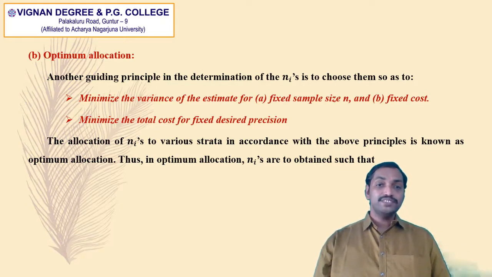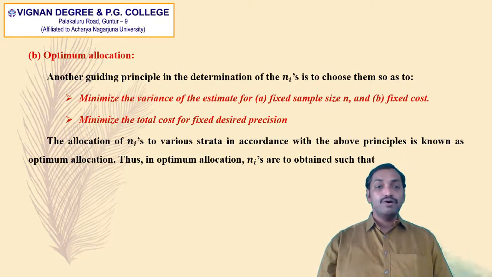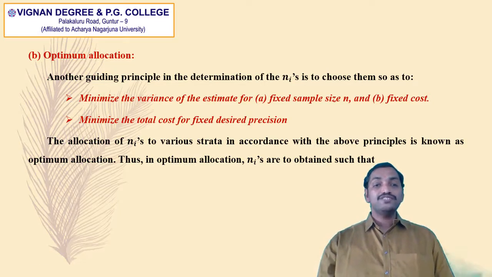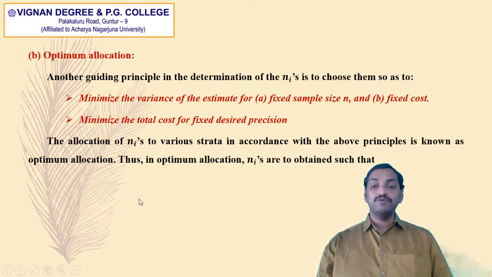So in optimum allocation, we need to select the small ni's in such a way as to minimize the variance of the estimate or minimize the total cost. The allocation of small ni's to various strata in accordance with the above principles is known as optimum allocation.